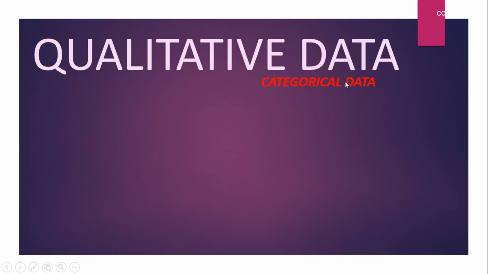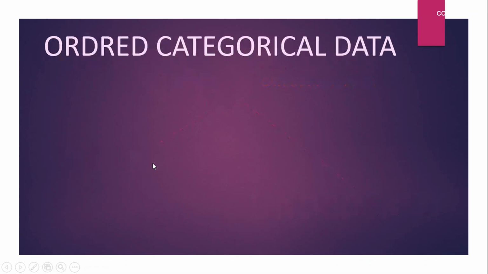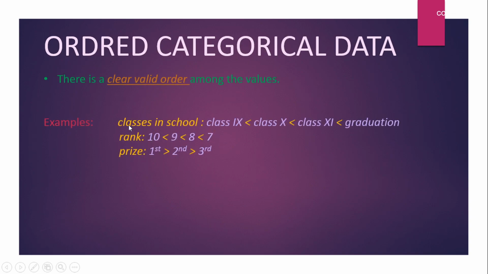Now qualitative data or categorical data is divided into ordered and unordered data. So what is ordered categorical data? In case of ordered categorical data, you can see a clear valid order among the values. For example, classes in the school like class 9, class 10, class 11 and graduation. You can see there is a clear valid order.